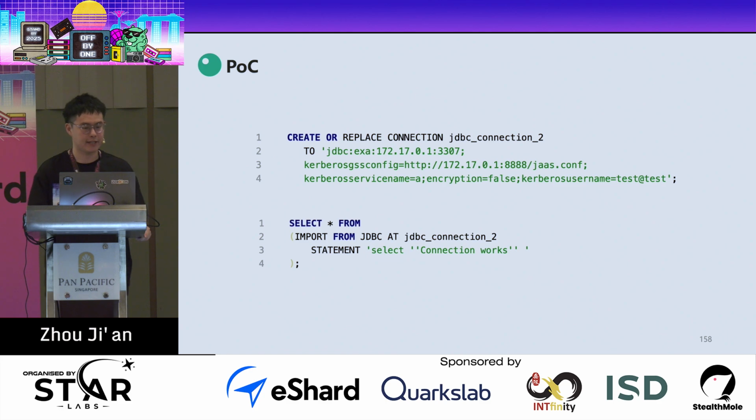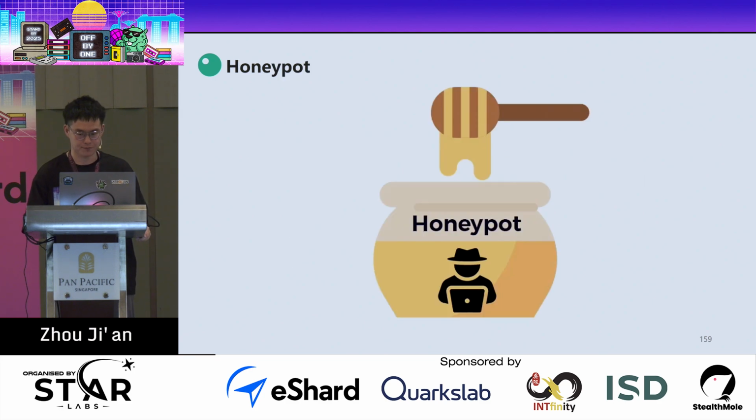Here we just take XO as an example. You can see that first we connect to the database server and execute a query to create a connection. Then we use this connection, and the database server will try to connect to our evil server, and we can achieve RCE.